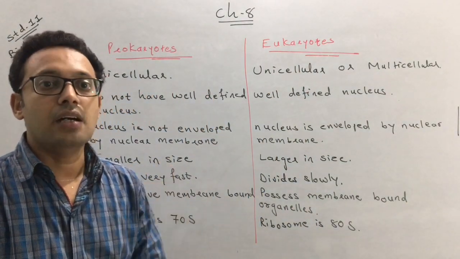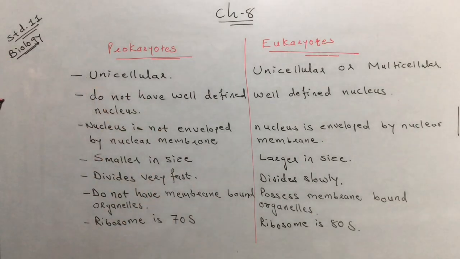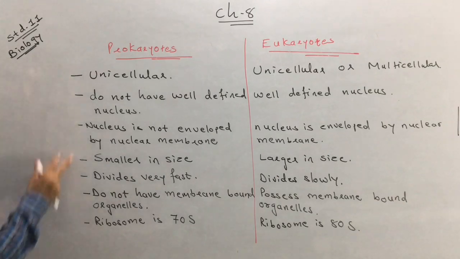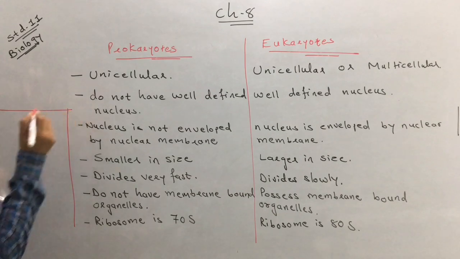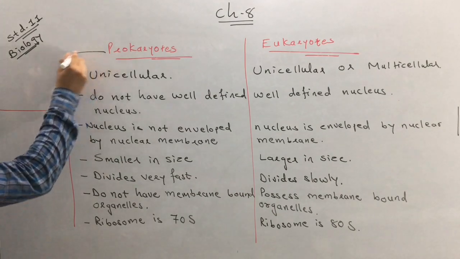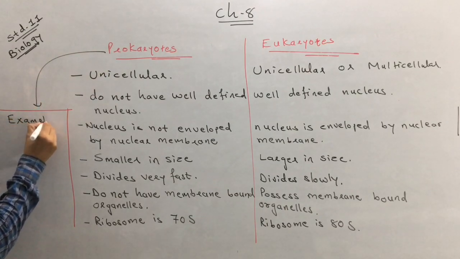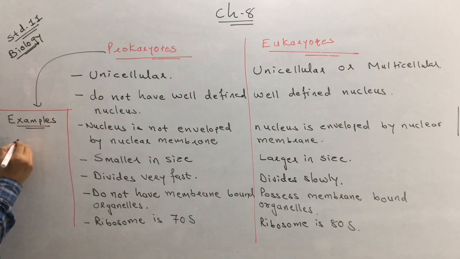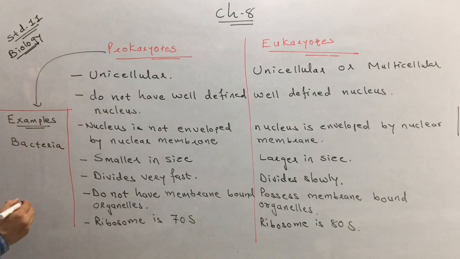Now let's see a few important examples of prokaryotes and eukaryotes. I am writing down the examples of prokaryotes over here. The first, most important example is bacteria. The second example is blue-green algae.